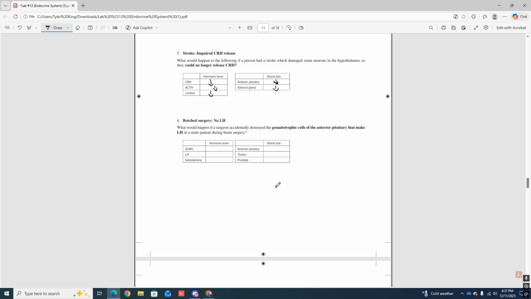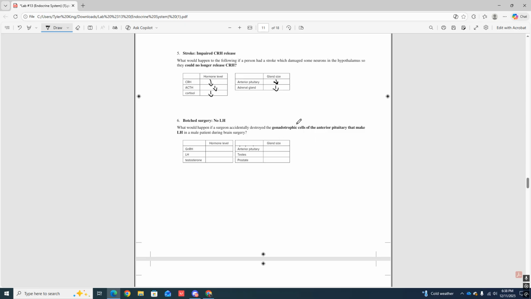Botch surgery. No more LH is being produced. So what would happen if a surgeon accidentally destroyed the gonadotropic cells of the anterior pituitary that make LH in a male patient during brain surgery? Okay, so the problem starts here, anterior pituitary. What is going to happen?